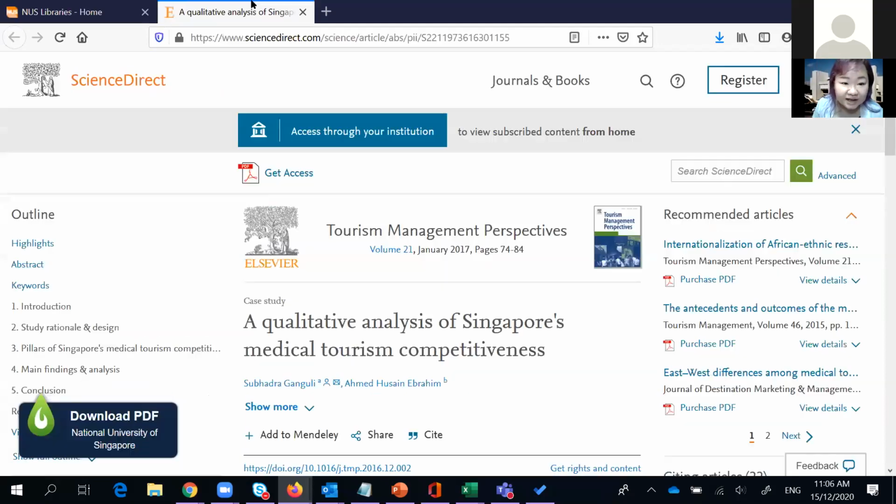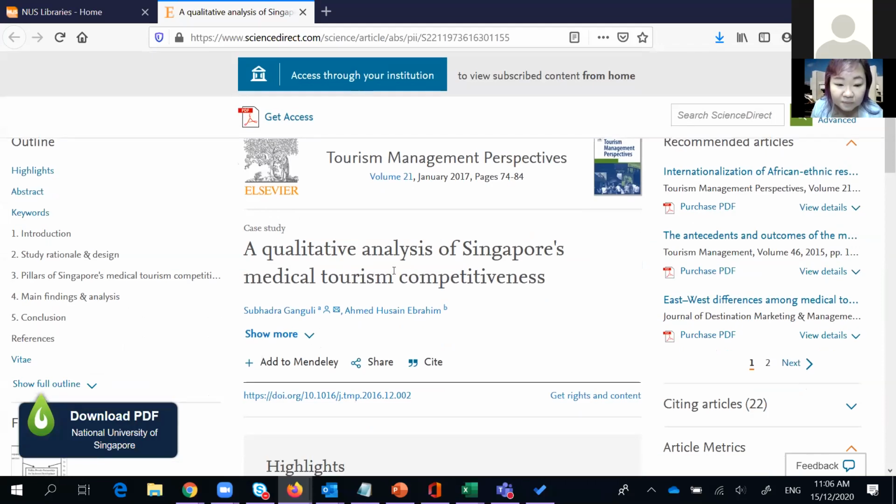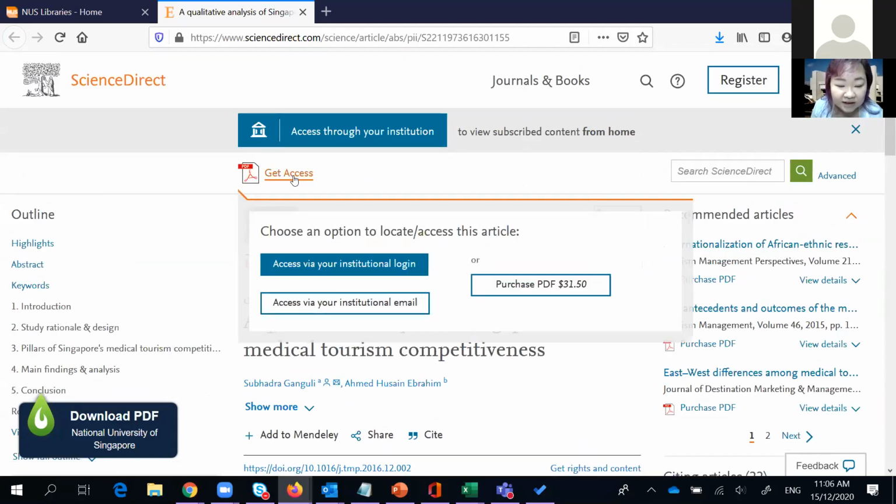So when I encounter something like this, it tells me this is a ScienceDirect article on Singapore's medical tourism. Then if I click on get access, it tells me I have to pay $31.50 for it, or I can try institutional login. Usually they'll use things like Athens and Shibboleth, which we don't use, so that's not really very useful. Then institutional email is quite troublesome because you have to click on it, tell them which university you're from, then the next screen tells you to input your email address, then they'll send you a link, etc., etc.